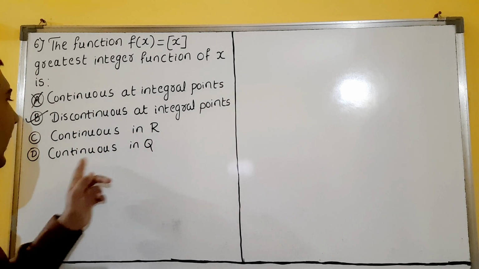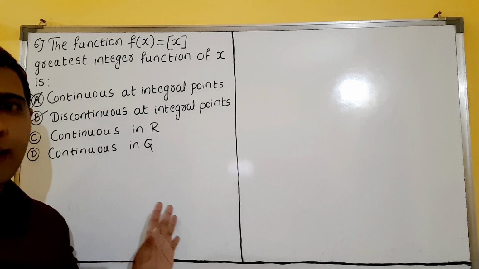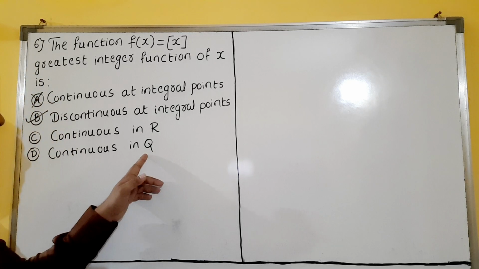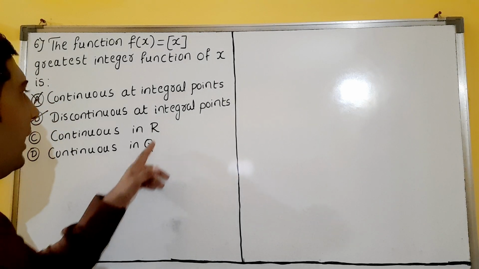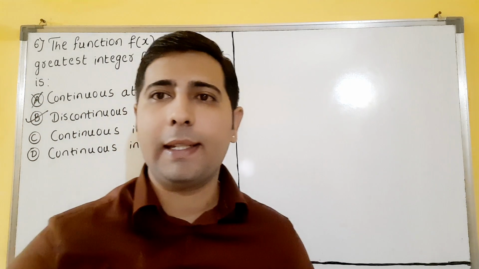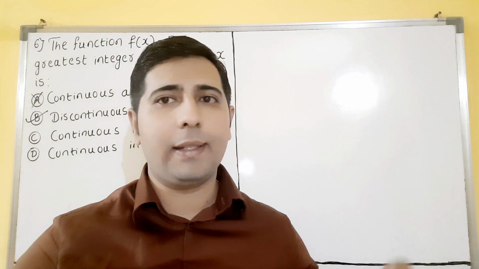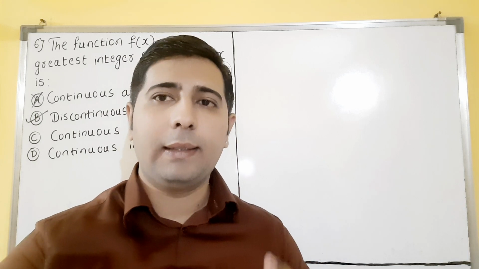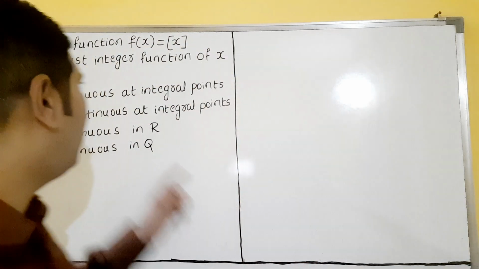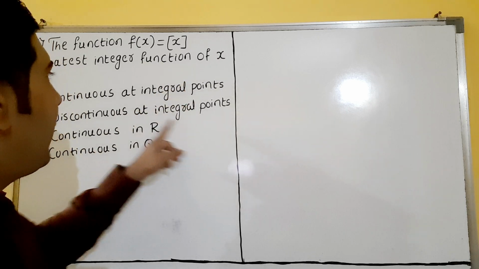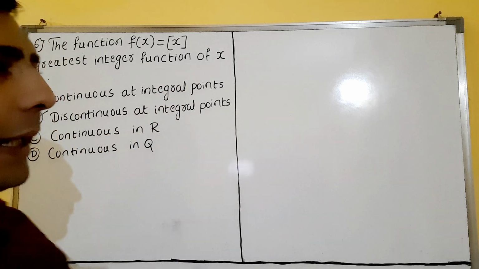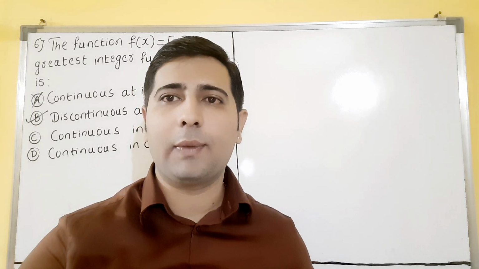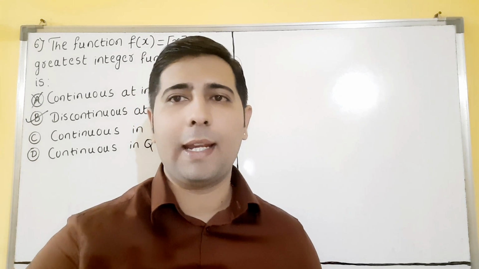Continuous in R and continuous in Q, both are wrong options, dear students. Integral points will come: all integers are rationals. Q is nothing but rational, and real numbers also contain integers, dear students. In the first video only we have done this, in the previous video you can go through that. Their key points we have told. So the greatest integer function is discontinuous at integral points. I had given an example also there. Fine, I hope you understood this one. Please copy this. We will see the next question, dear students.